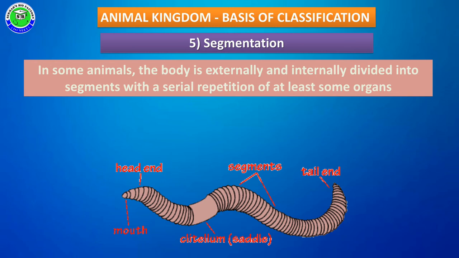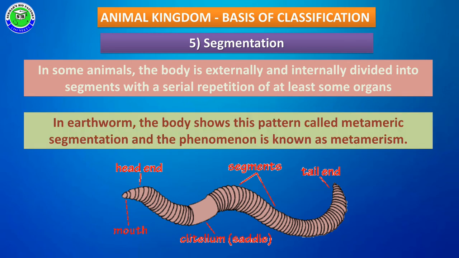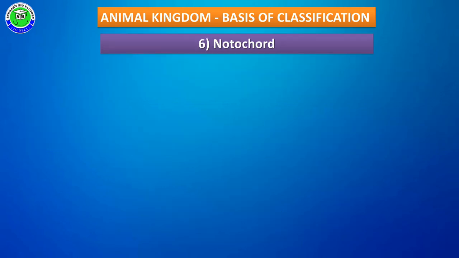The next character for classification is segmentation. In some animals, the body is divided into segments, both externally and internally. Such segments are repeatedly present in their body, or at least in some organs. Such a pattern is called segmentation. Especially in earthworm, the body shows this pattern, and the phenomenon is known as metamerism.